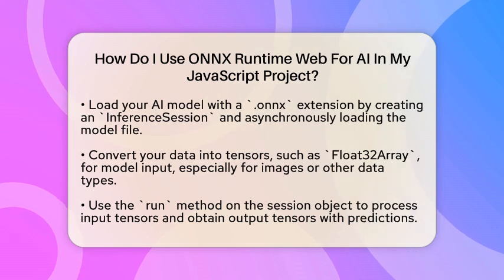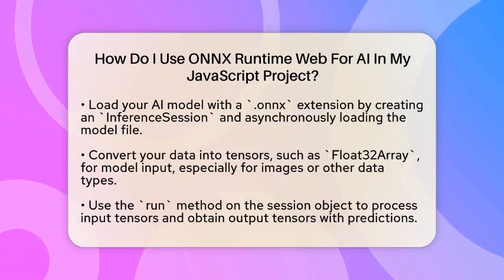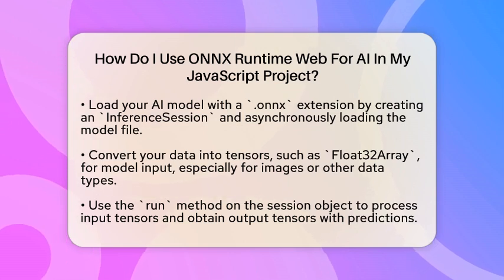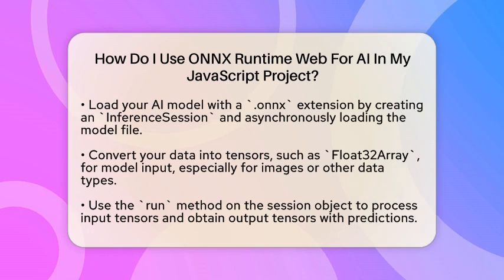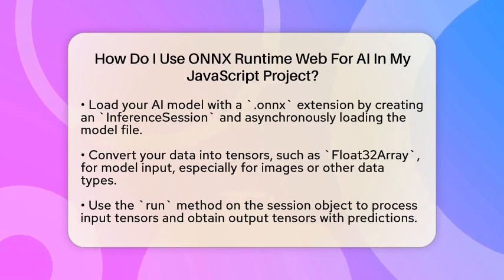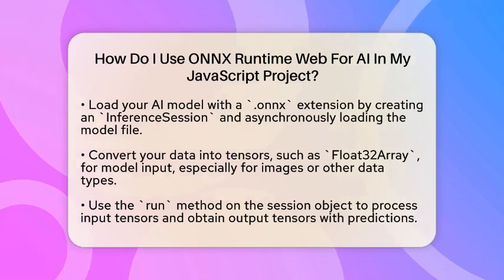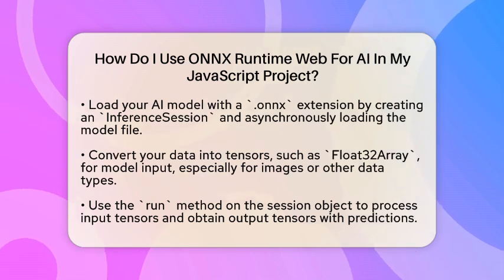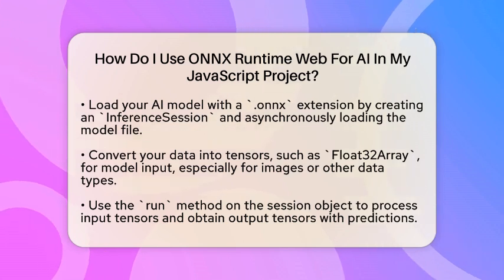Preparing your input data is the next step. You need to convert your data into tensors, which are multidimensional arrays that the model can understand. For example, if you're working with images, you might normalize pixel values and format them into a typed array. ONNX Runtime Web supports input tensors in formats like Float32Array, which makes it flexible for different data types.